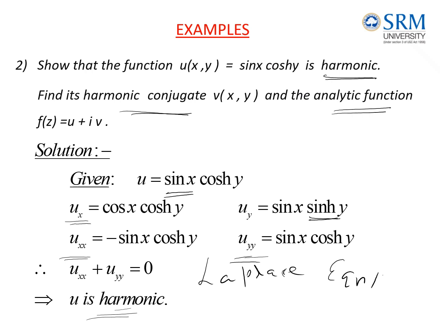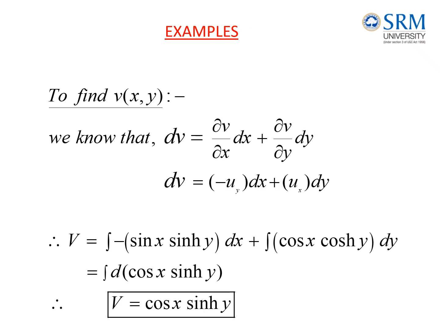After concluding u is a harmonic function, next we need to find the harmonic conjugate and then the analytic function. To get the harmonic conjugate, we take dv first. dv is dou v by dou x dx plus dou v by dou y dy. Then we rewrite dou v by dou x and dou v by dou y using the CR equations, in terms of u's, substituting ux and uy. Then we integrate by combining the terms.